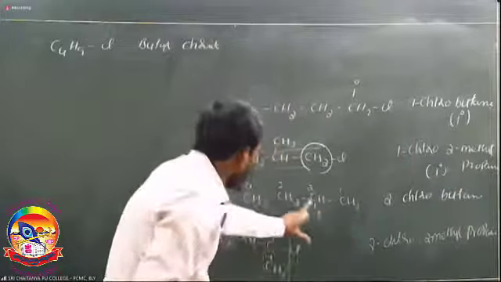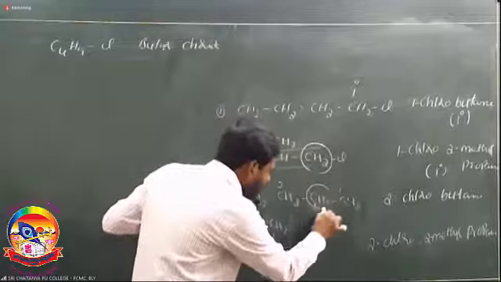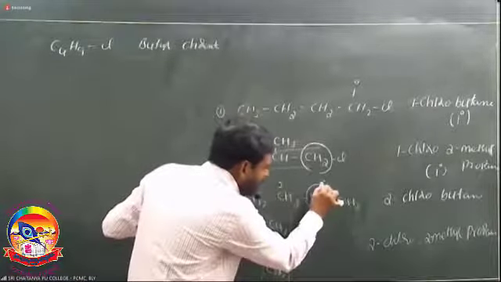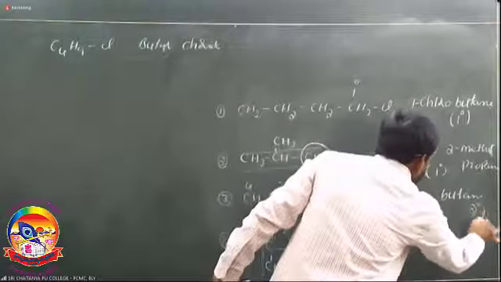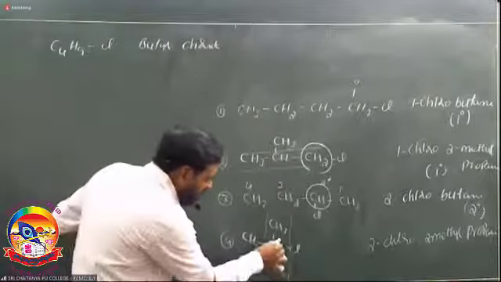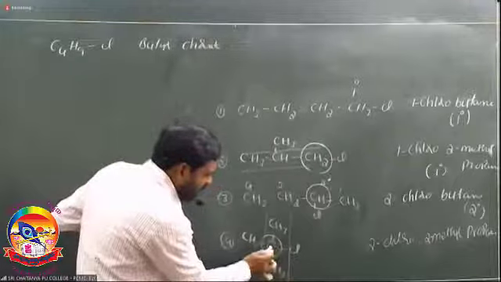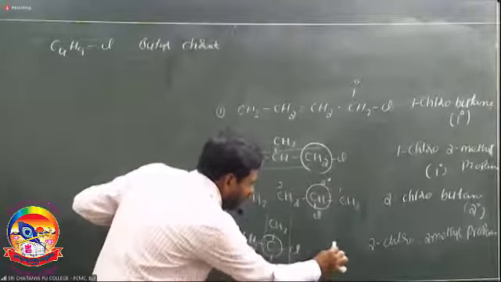Next, 2-chlorobutane. The halogen is attached with this carbon, which is attached with another 2 carbon atoms, so it is a secondary carbon. So 2-chlorobutane is a secondary alkyl halide. Next, here Cl is attached with the middle carbon, which is attached with another 3 carbons, so it is a tertiary alkyl halide.